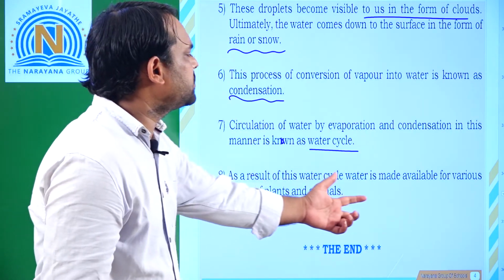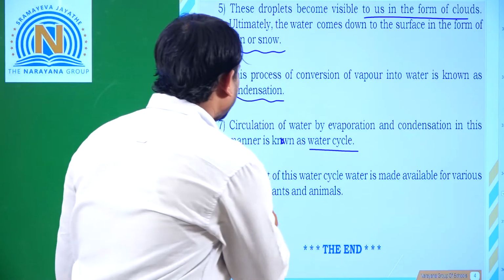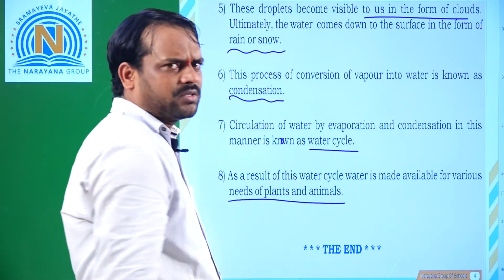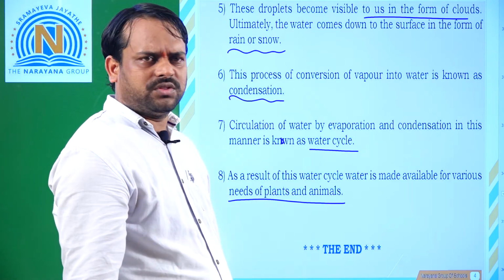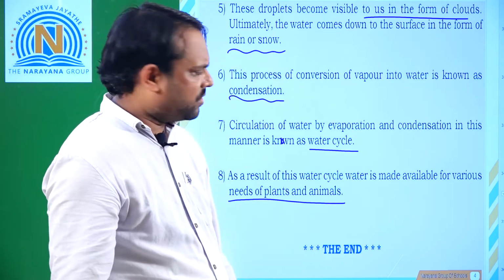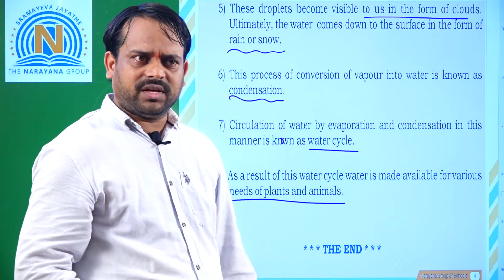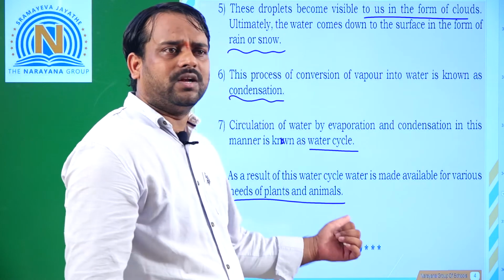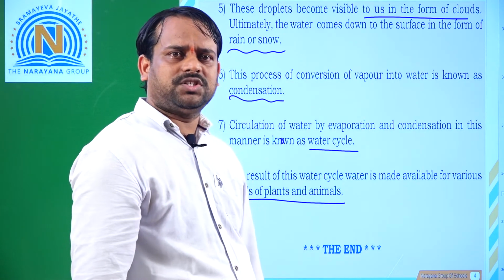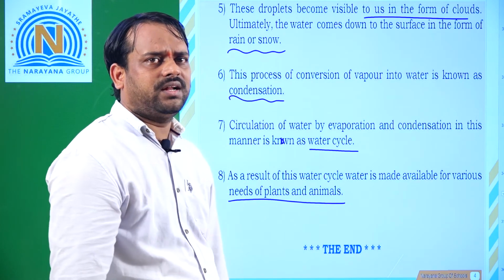As a result, this water cycle makes water available for the various needs of plants and animals, because if there is no water, the plants will never grow, and also animals and human beings. Water is necessary for plants, animals and human beings to grow. Clear, children? This is the water cycle and the use of water.